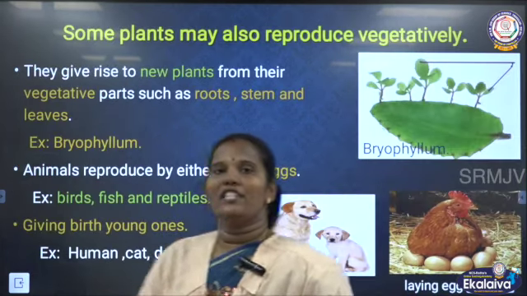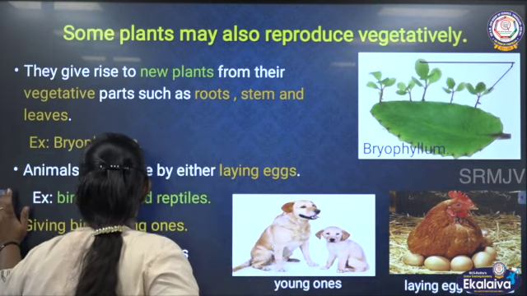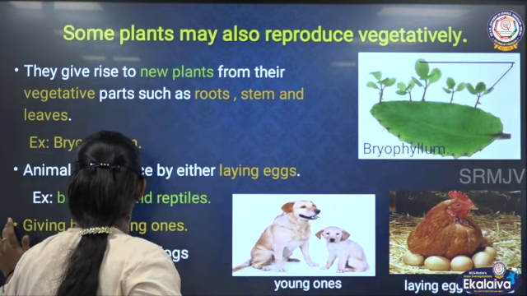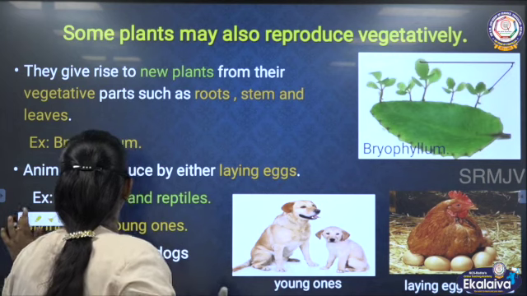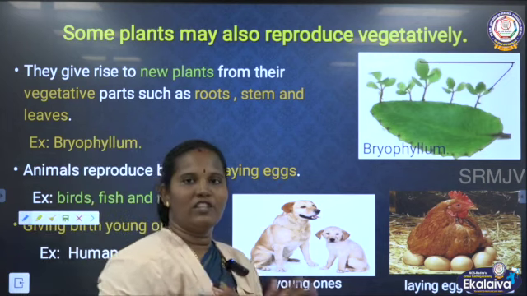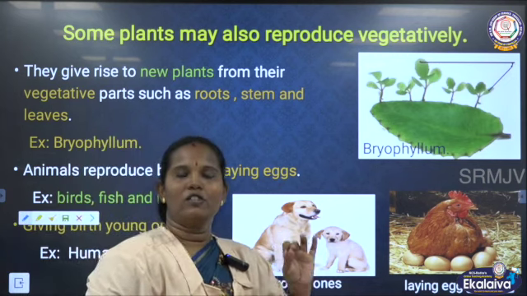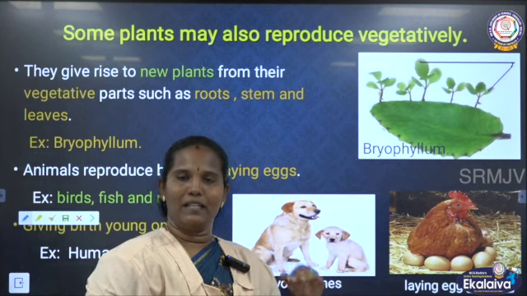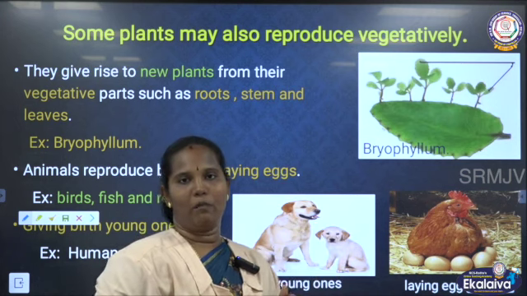What is the vegetative process? Usually plants reproduce using seeds. The seeds slowly make a root system and then a shoot system, and then it becomes a new plant.